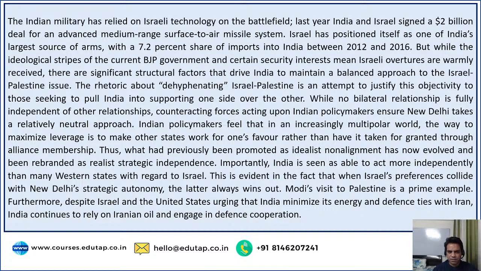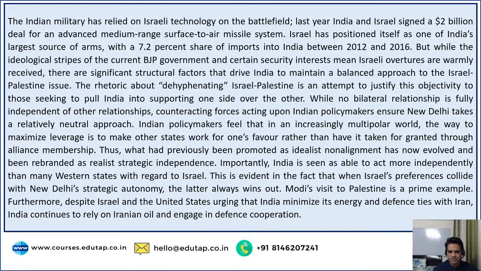The rhetoric about dehyphenating Israel-Palestine is an attempt to justify this objectivity to those seeking to pull India into supporting one side over the other. While no bilateral relationship is fully independent of other relationships, counteracting forces acting upon Indian policymakers ensure New Delhi takes a relatively neutral approach. So that's what India has done. India has taken a neutral approach rather than a bilateral approach, right?